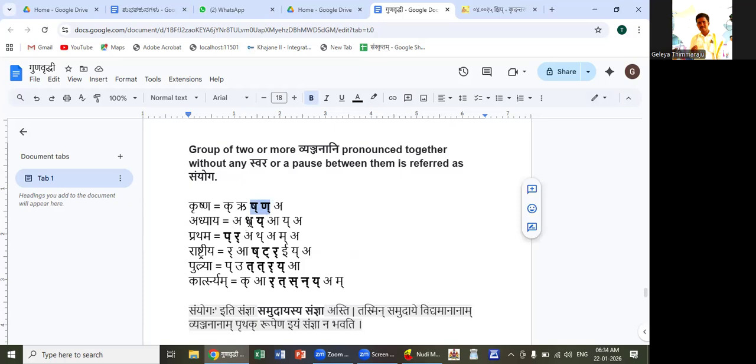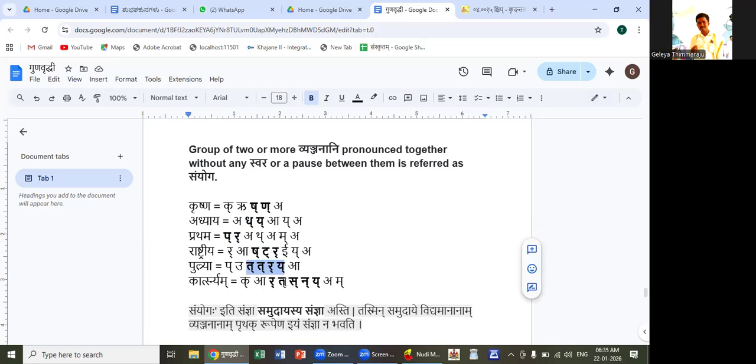Similarly, in Hradhyaya, the samudaya of Dakara and Yakara is called sanyoga. In Prathama, the samudaya of Pakara and Repha. Similarly, in Rashtriya, Shakara, Takara and Rakara, this group is called sanyoga. In Putriya, Takara, Repha, Yakara, this group is called sanyoga.